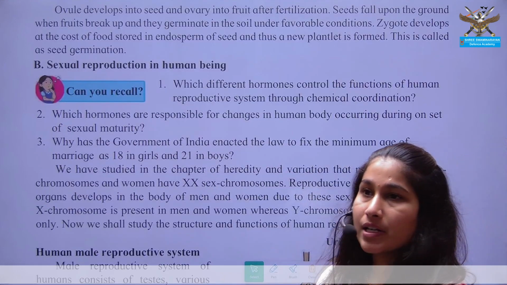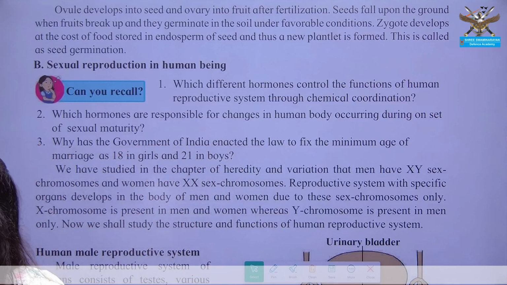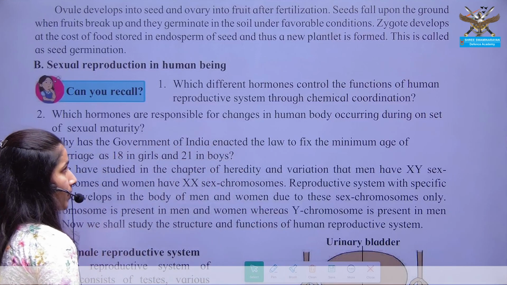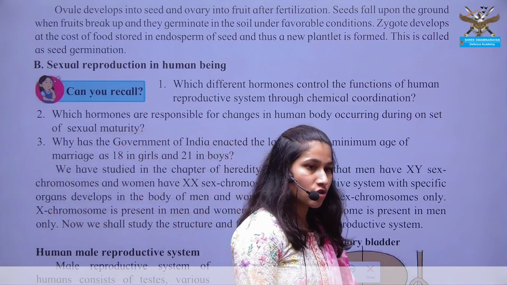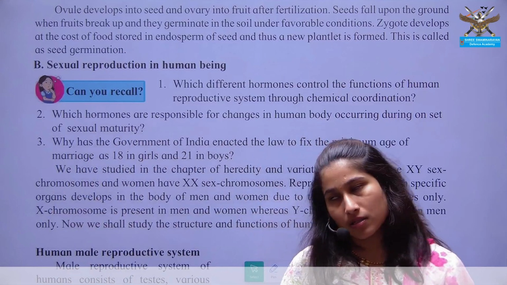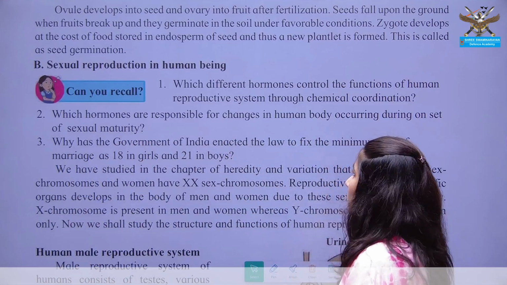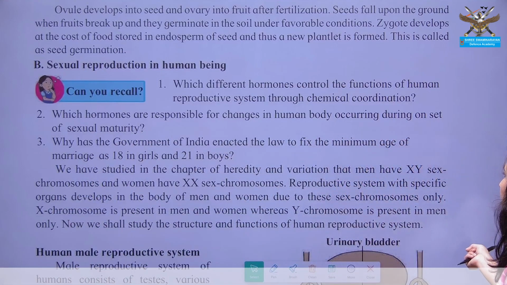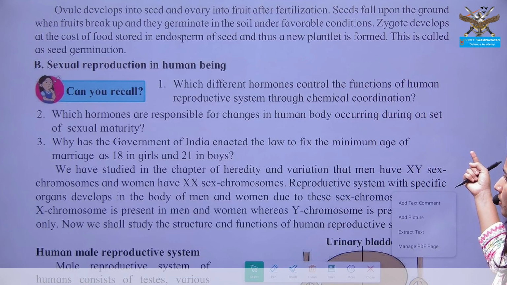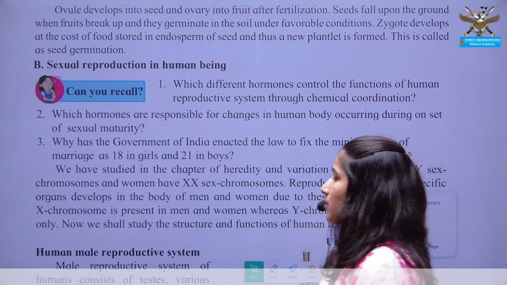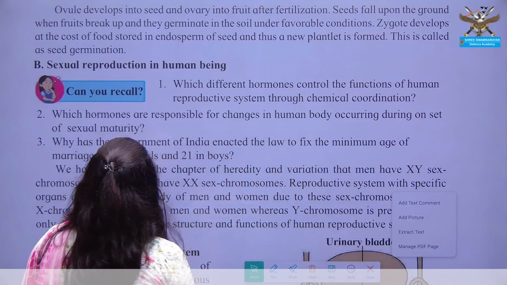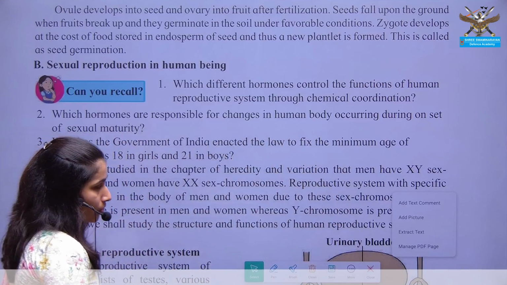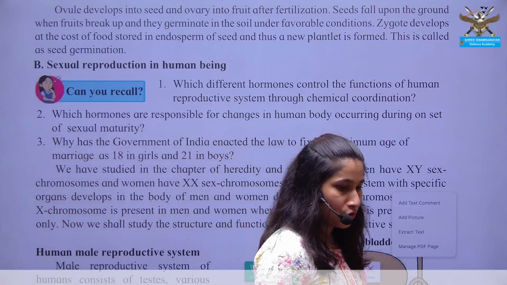And the development is also supported by endosperm under the favorable conditions, and seed is a dormant stage of the fertilized zygote. So next is sexual reproduction in human beings. Sexual reproduction in human beings. So here we are going to consider just the example of humans.